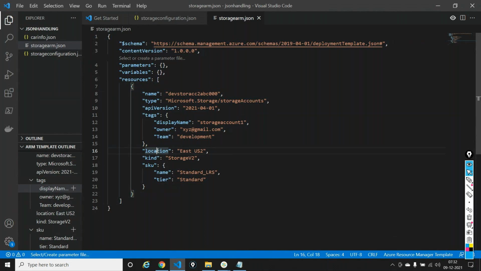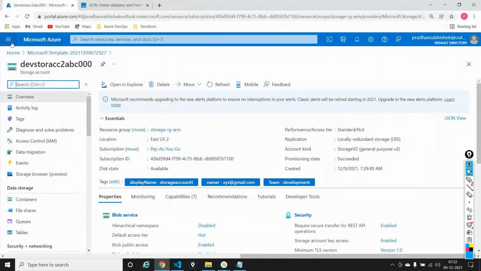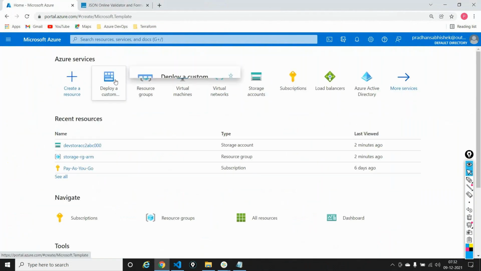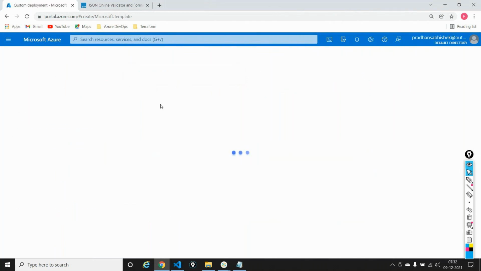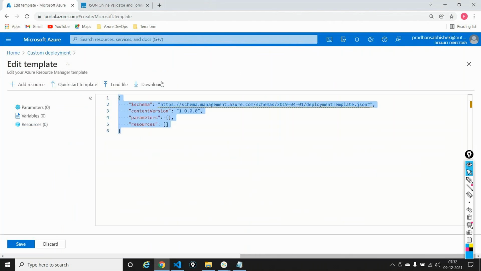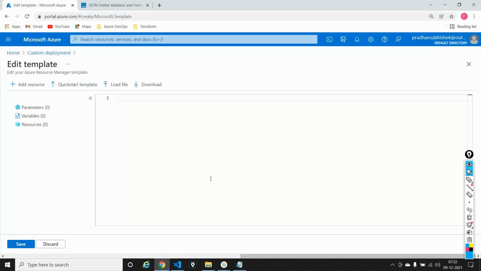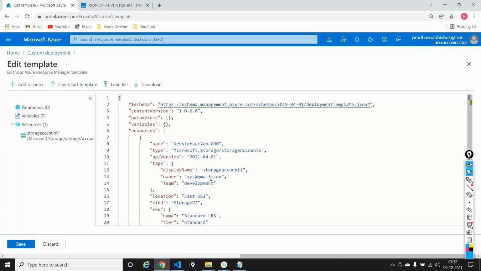Now this is one way of deploying the template: a custom deployment. I first came into the Azure portal, said deploy a custom template, said build my own template, and deployed it. I said edit your template, you can load the file. I can also just copy and paste it, not a problem. Now I am deploying it for the second time. Everything is the same, I have not changed anything. What will happen ideally? What should happen here?